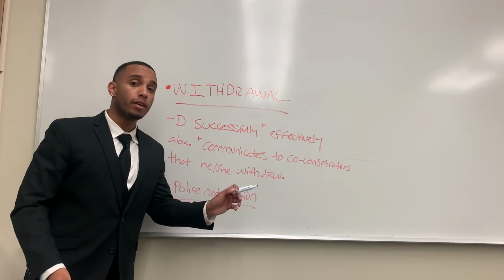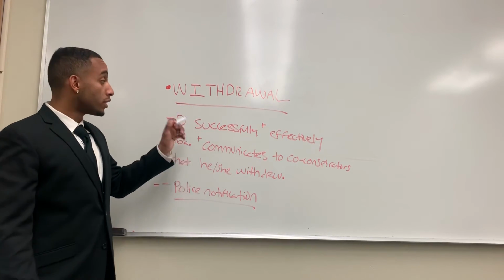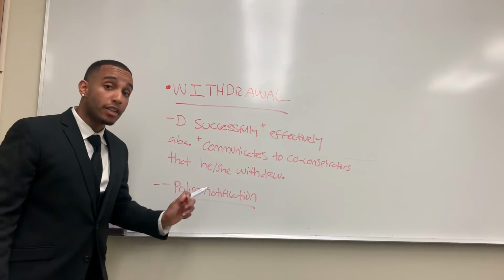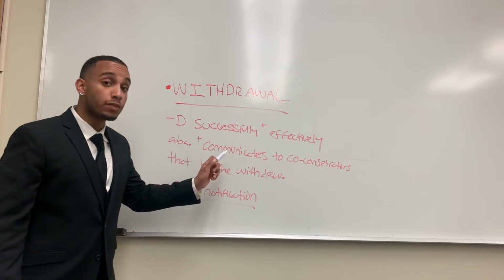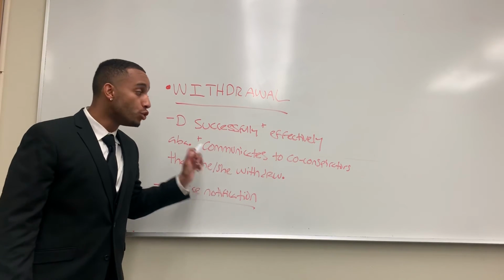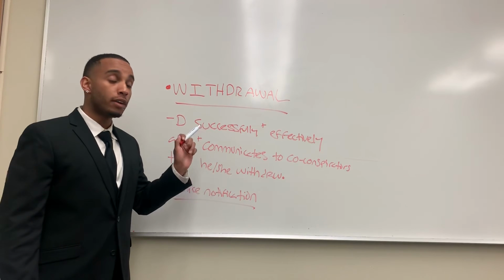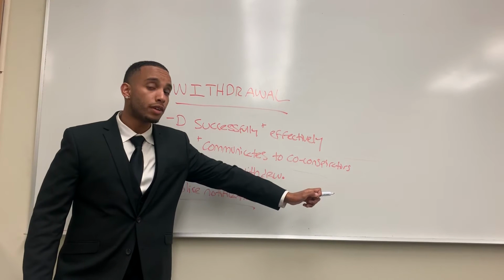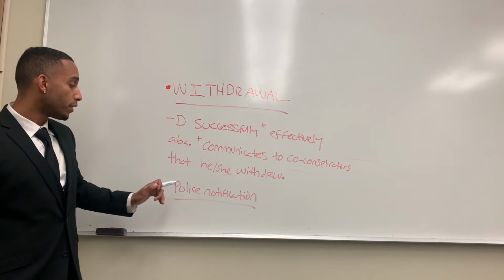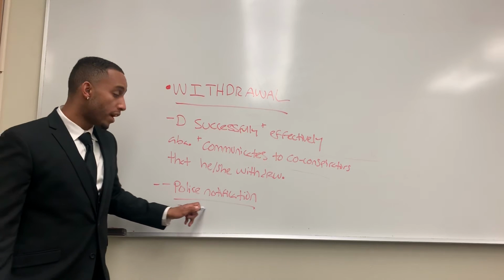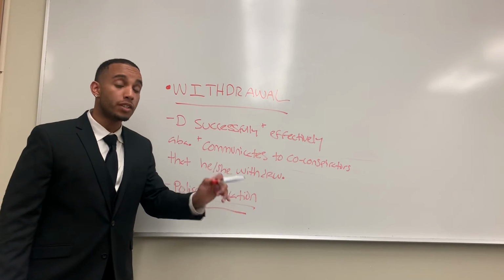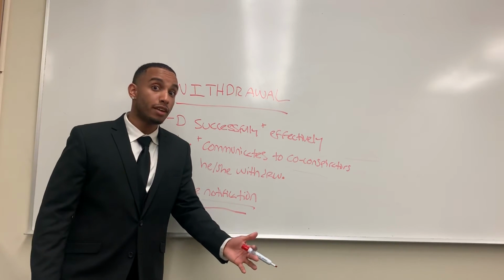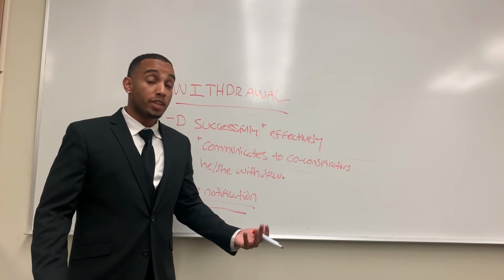So in withdrawal, the defendant must successfully and effectively abandon the crime and successfully and effectively communicate that he or she is out of the crime to their co-conspirators. And the defendant must notify the police to do everything in his or her power to stop the crime from happening. So let's say that A makes a conspiracy with B.